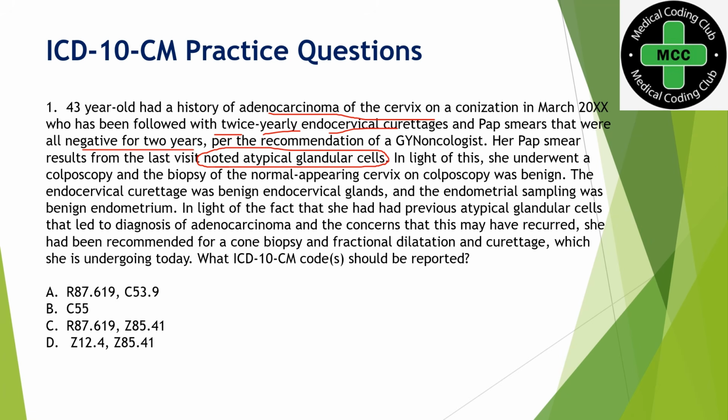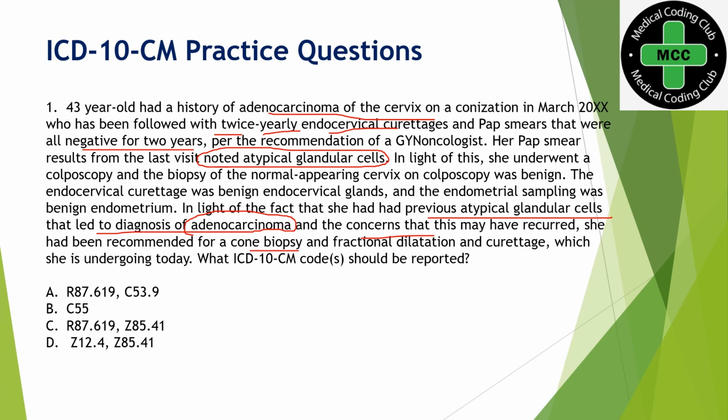In the light of the fact that she had previous atypical glandular cells that led to a diagnosis of adenocarcinoma. Okay, so now she has a history of adenocarcinoma. Before that, the same kind of atypical glandular cells were there, and then it led to adenocarcinoma. So now after 2 years she came back, and the glandular cells have come back. She wanted to make sure that it does not turn into adenocarcinoma. That is what is concerning her, that this may have recurred, and she has been recommended for cone biopsy.